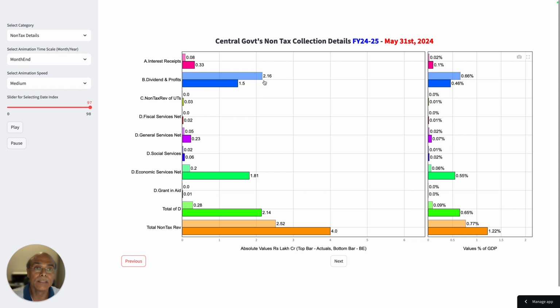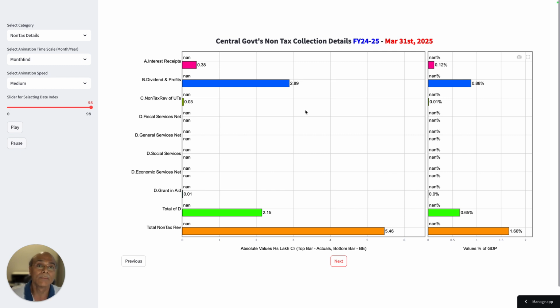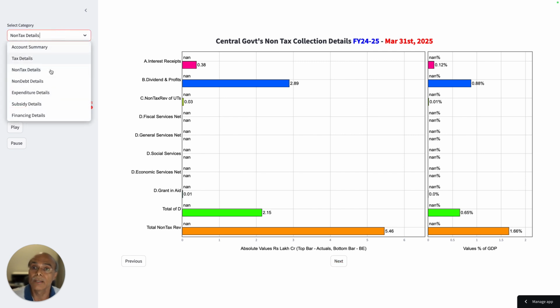So let's go previous. So you see dividend and profit. Focus on dividend and profit. The earlier projection in the February 2024 budget was 2.16 lakh crores, and this year the number has been projected as 2.98 lakh crores, right? 2.89 lakh crores, right? So after having looked at this, let's look at another number, expenditure details.